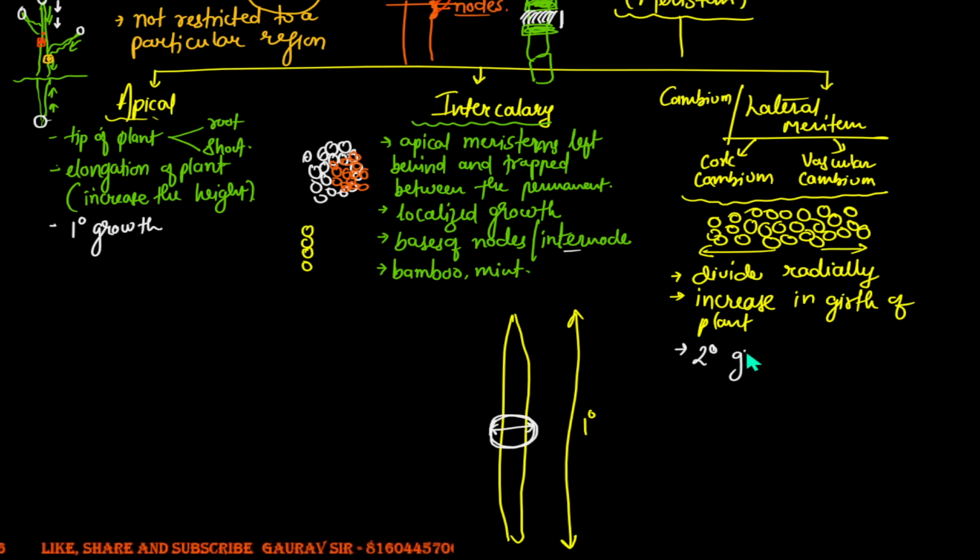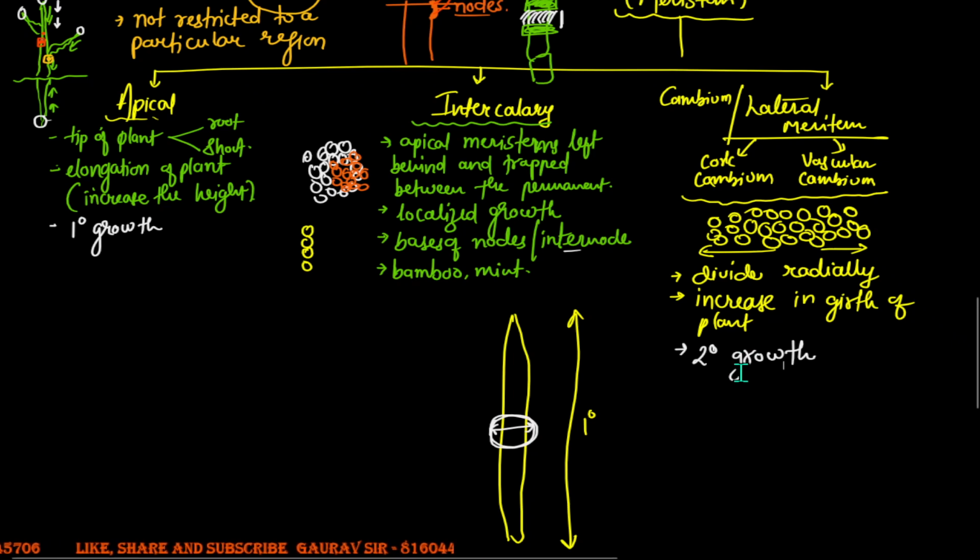So again, you can have an understanding that two different types of meristem are working together for two different types of growth in the plant. When the growth occurs along the length of the plant, you call such a growth a primary growth, which is the action of the primary meristems, that is the apical meristem along the root and the shoot apex. Then if you find that the plant is increasing its girth, it will come because of the radial division of the meristem along the circumference of the plant, and such a growth will be referred to as a secondary growth, and it comes because of the action of the lateral meristems. Right? I hope you would have understood what was being conveyed in the video.